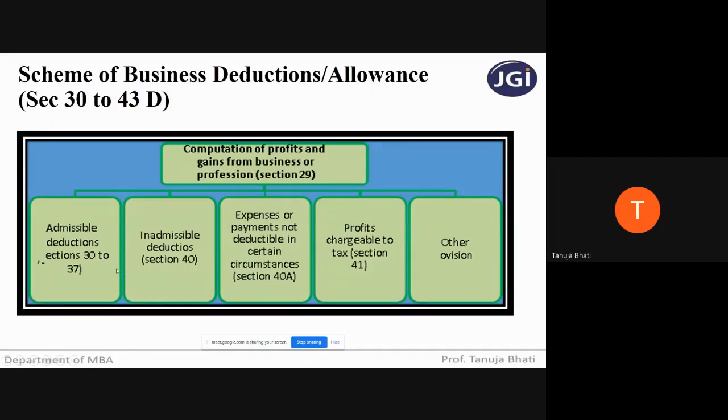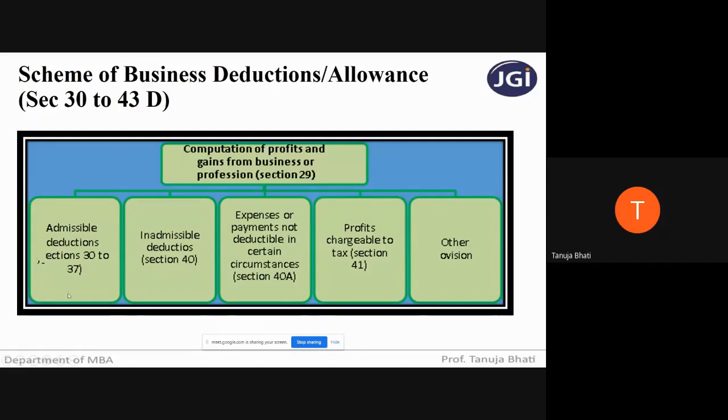If you know all these provisions and sections thoroughly, students, then you can solve any problem from the head, income and gains from business or profession. In the exam, they will just give you a P&L account, where they'll give you incomes and expenditures. You have to see which income is allowable and which is not allowable while calculating profits and gains from business or profession. Similarly, you have to analyze whether a particular expense is allowable or not, and that analysis will be based on the study of sections 30 to 43D.